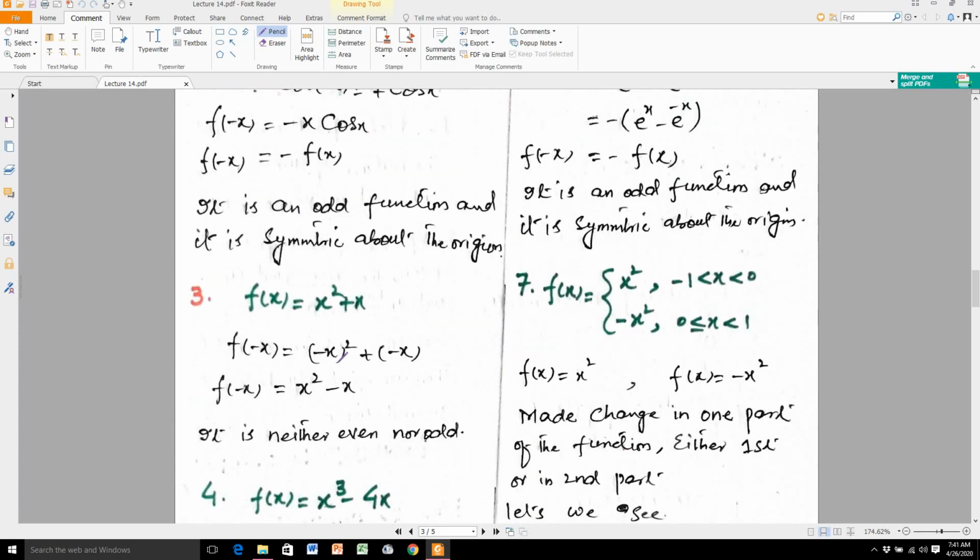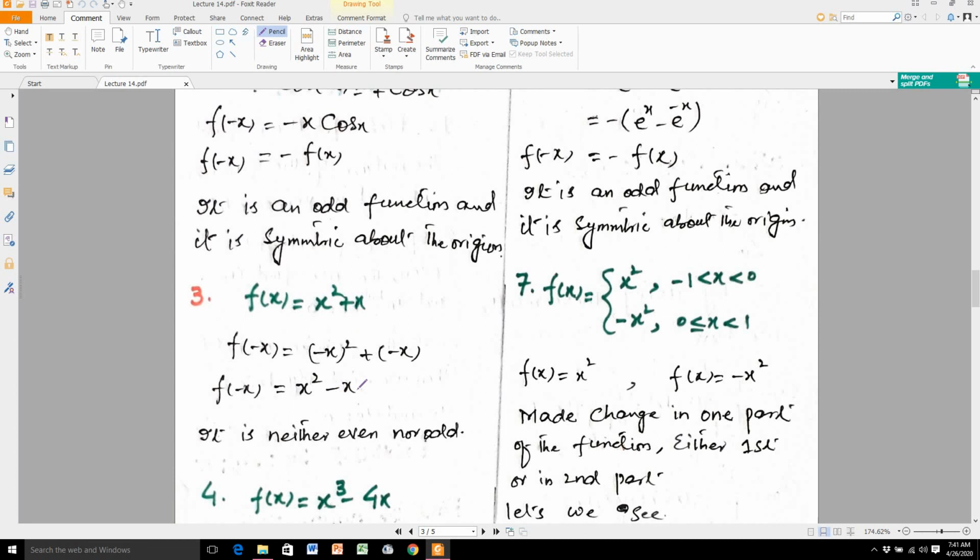Now take question number 3. F of x is equal to x square plus x. Now you substitute, set x is equal to minus x throughout the question. F of minus x is equal to minus x whole square plus minus x. F of minus x is equal to, you see here, x square minus x.